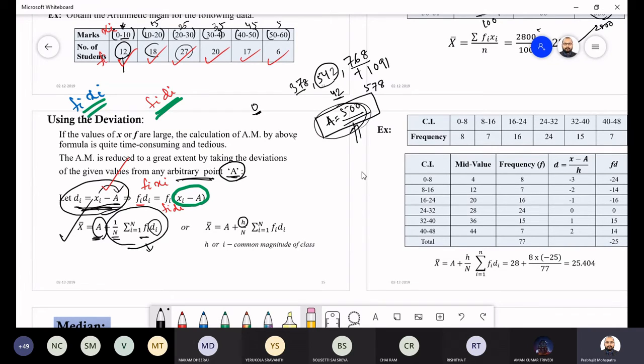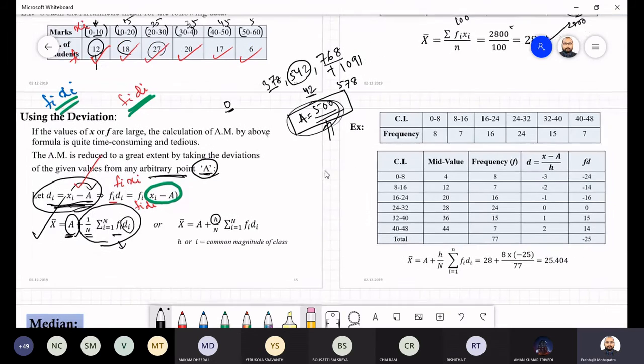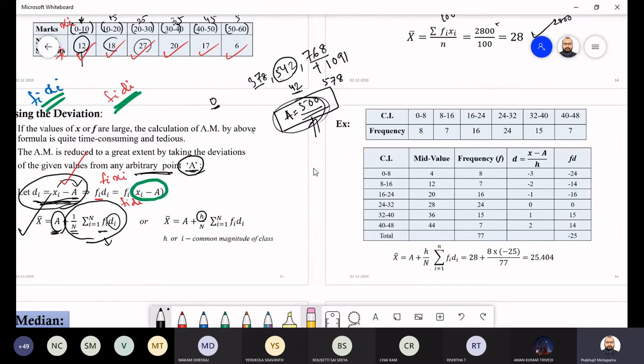How you can see, for example, here we are having one example. These are the points. 0 to 8, the frequency is 8. 8 to 16, the frequency is 7. 16 to 24, the frequency is 16, 24 to 32, frequency 24, 32 to 40.